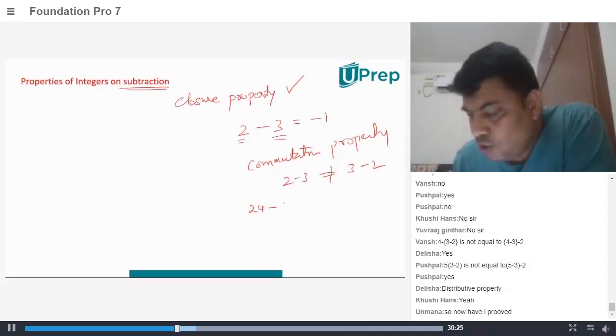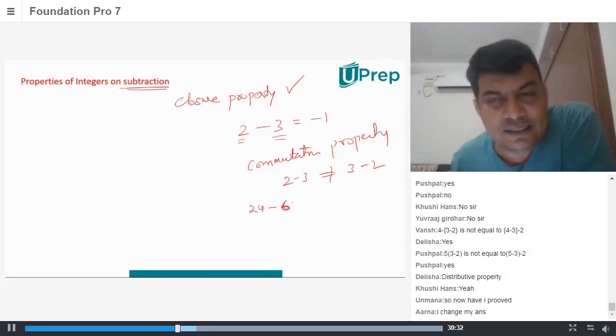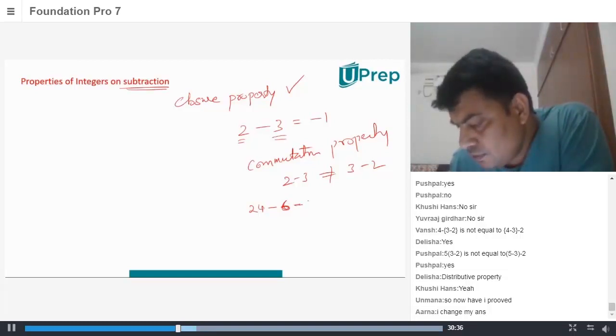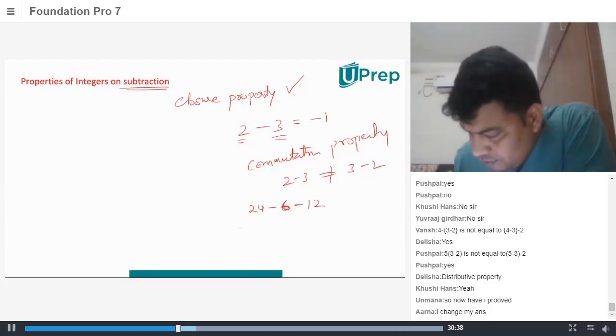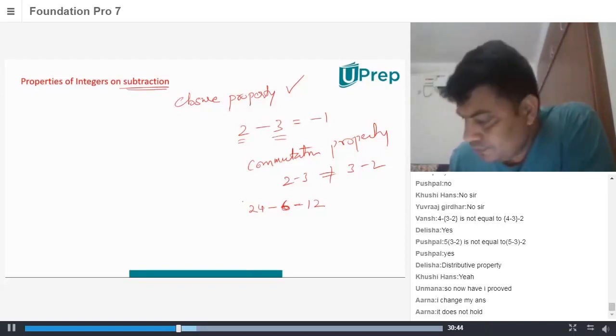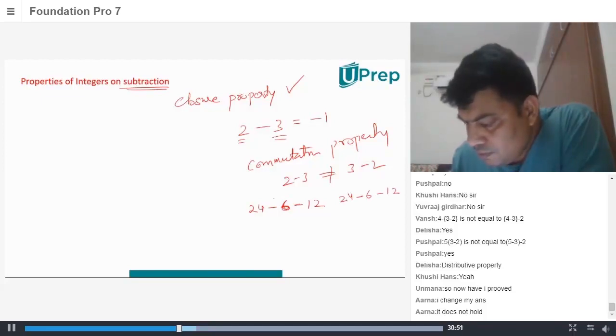Should I put a bracket or no bracket? Let's just do this and then we'll do the grouping. Where do you want me to put the brackets? Before 6 and after 12.